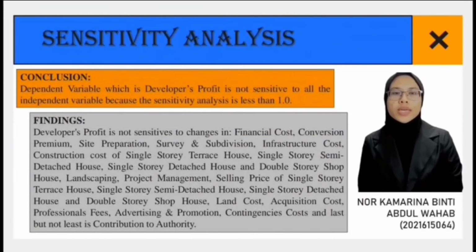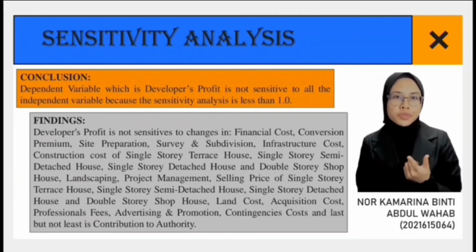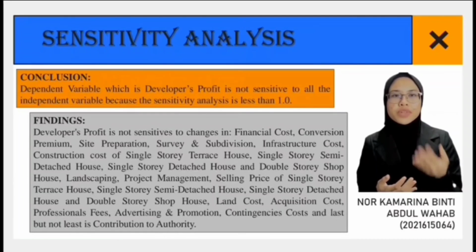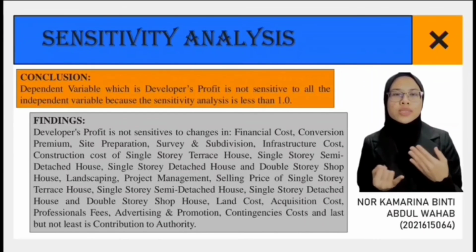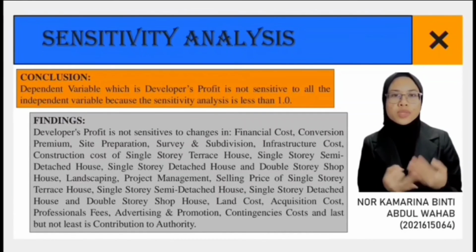So the conclusion is dependent variable, which is developer profit, is not sensitive to all the independent variable because the sensitivity analysis we get is less than 1.0. So for the findings, developer's profit is not sensitive to changes in financial cost, conversion premium, site preparation, survey and subdivision, infrastructure costs, construction cost of single-story terrace house, single-story semi-detached house, single-story detached house, and double-story shop house, landscaping, project management, selling price of single-story terrace house, single-story semi-detached house, single-story detached house, and double-story shop house, land cost, acquisition cost, professional fees, advertising and promotion, contingencies cost, and last but not least is contribution to authority.